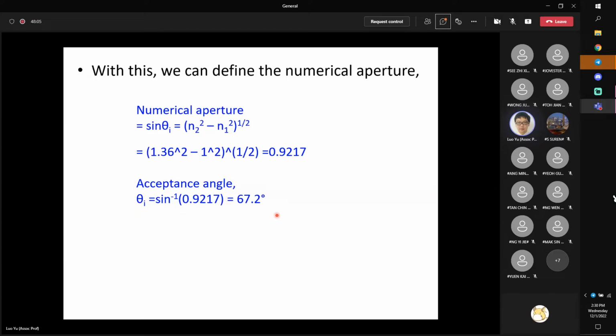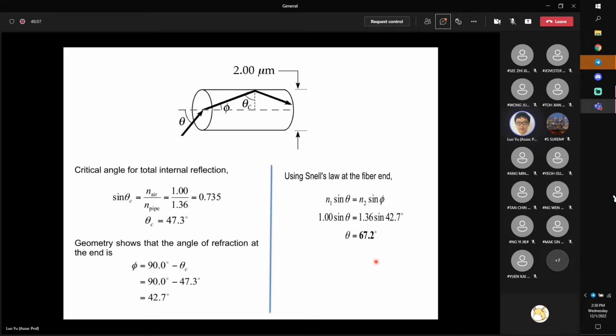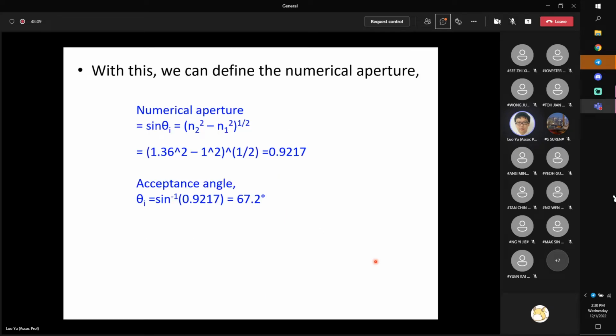And it's the same as what we did before. So the second way to solve this question is to directly use the definition of the numerical aperture. Any question?